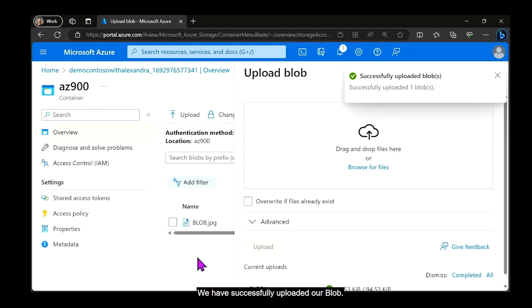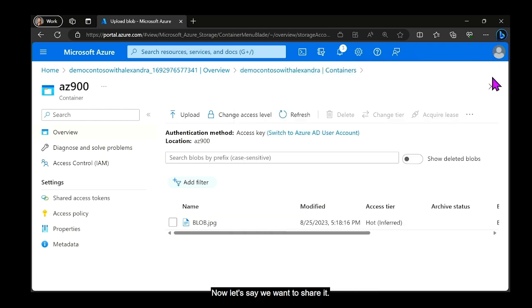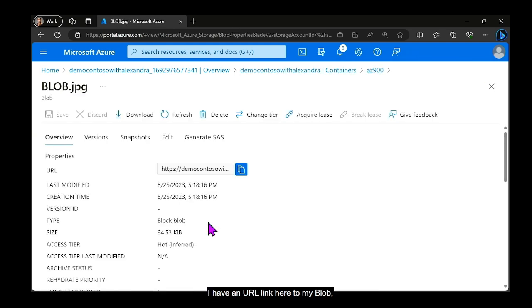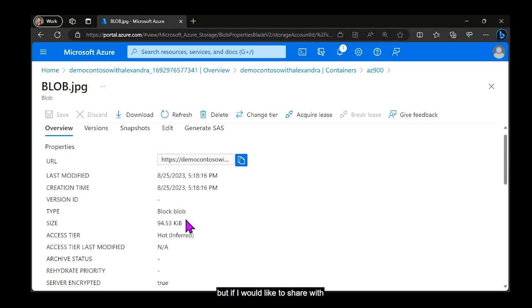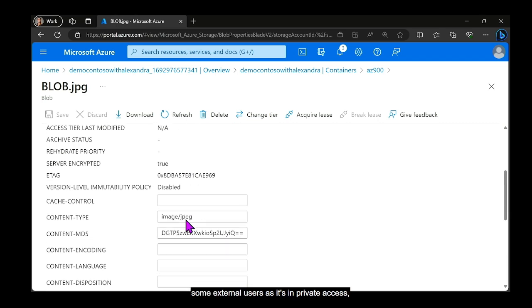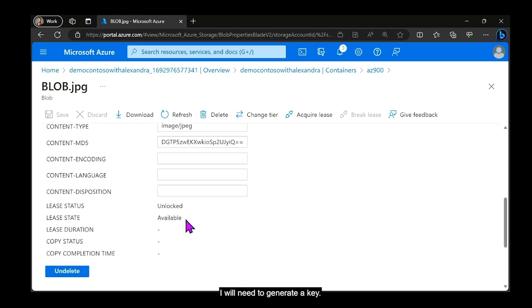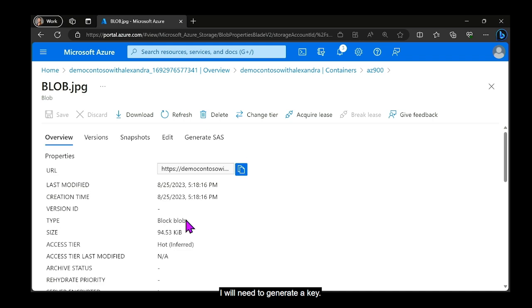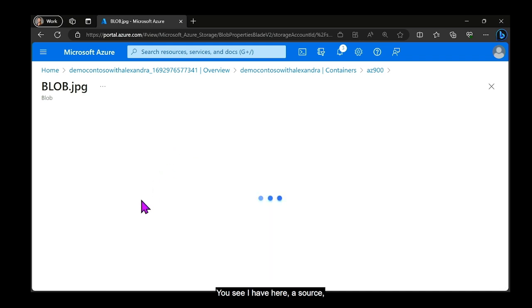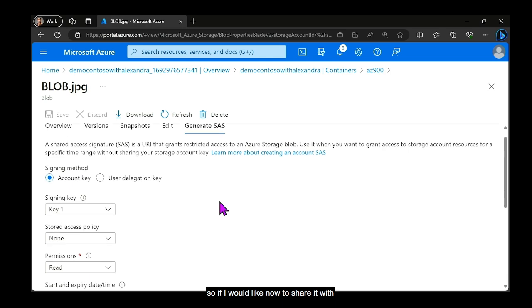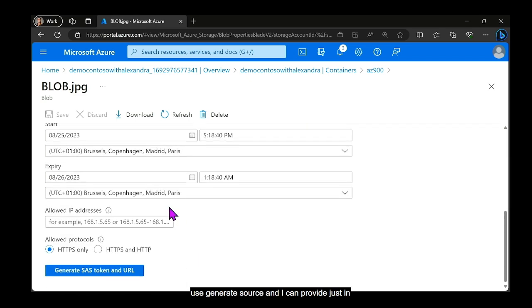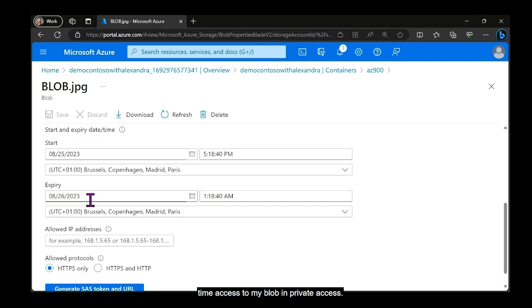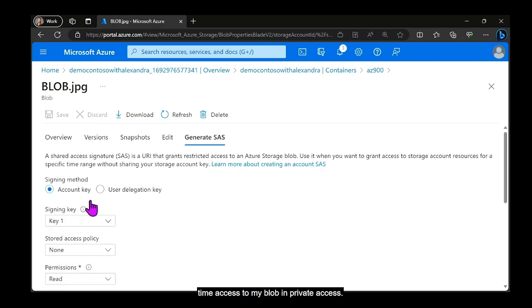So we have successfully uploaded our blob, and now let's say we want to share it. I have a URL link here to my blob, but if I would like to share with some external users, as it's in private access, I will need to generate a key. You see, I have here a SAS. So if I would like now to share it with someone out of my organization to see this image, I will use generate SAS, and I can provide just-in-time access to my blob in private access.